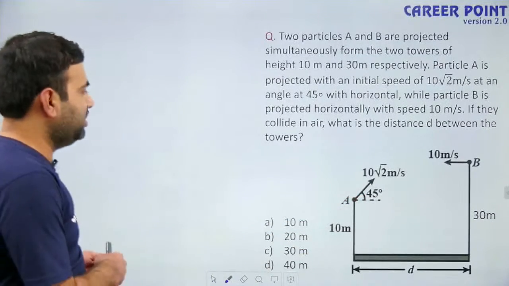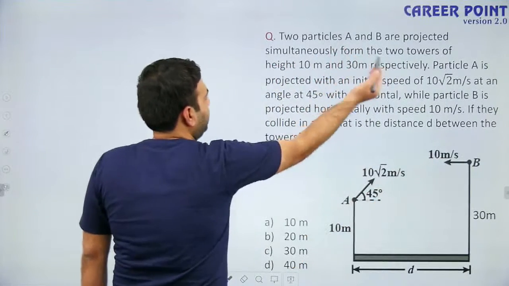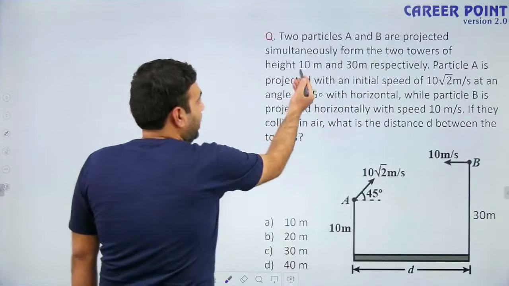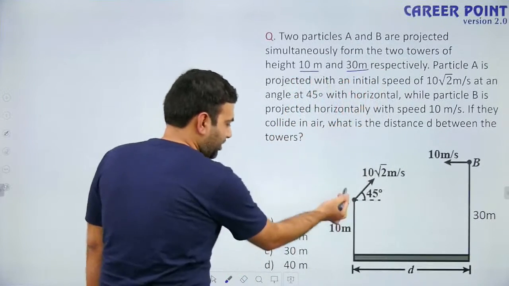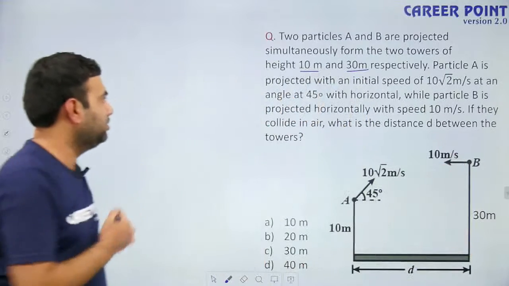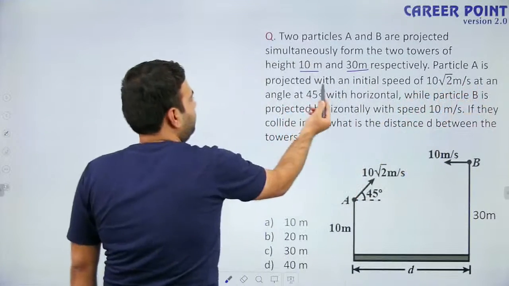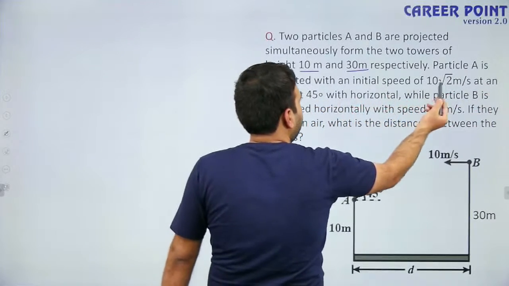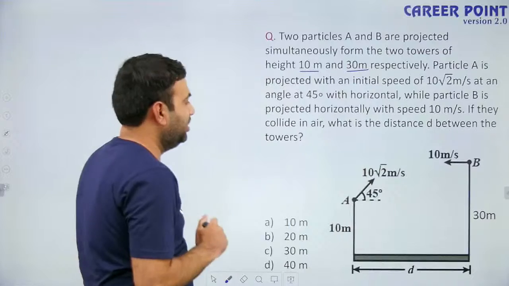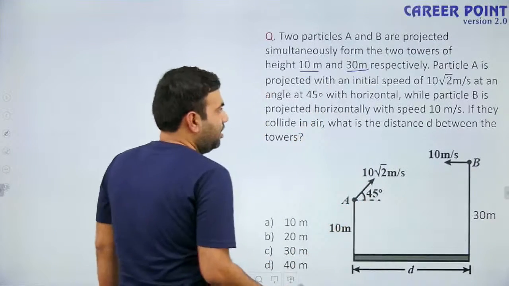The question says two particles A and B are projected simultaneously from two towers at heights of 10 meter and 30 meter respectively. Particle A is projected with an initial speed of 10√2 meter per second, as shown in this diagram, at an angle of 45 degrees with the horizontal.